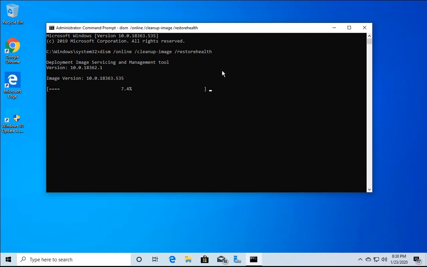It's going to take some time, like 10 to 15 minutes, and meanwhile I'm going to pause the recording and we'll come back once this step is finished and we'll check if the issue is resolved or not. You have to check if the issue is resolved or not. If the issue is not resolved, we have to follow another method that I'm going to show you in the next step.